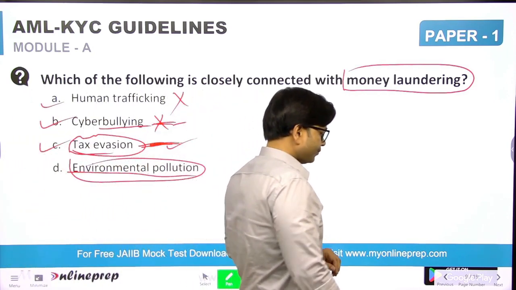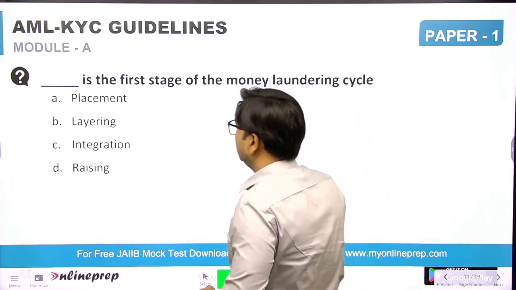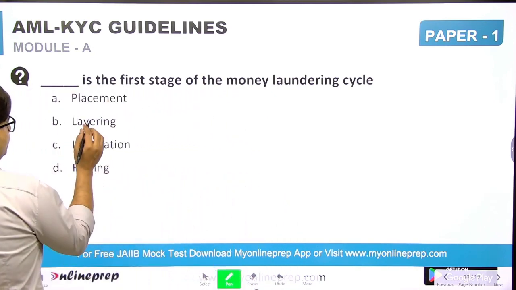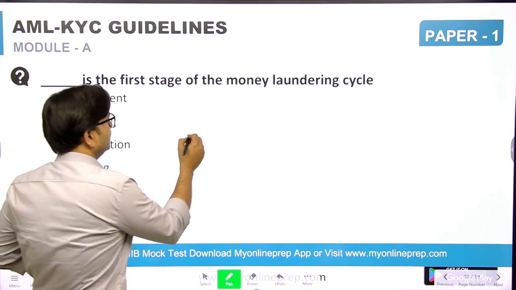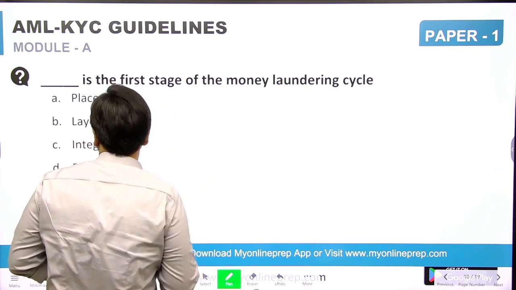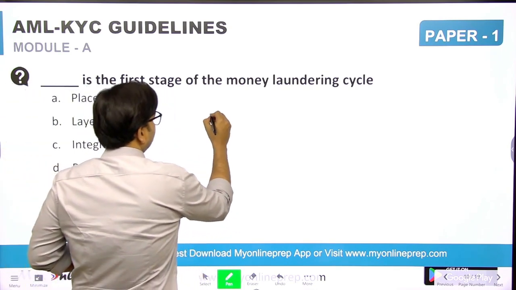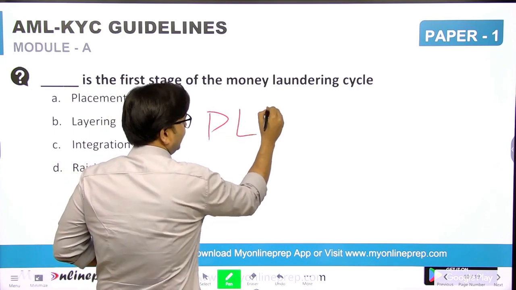Next, what is the first stage of the money laundering cycle? You remember PLI.